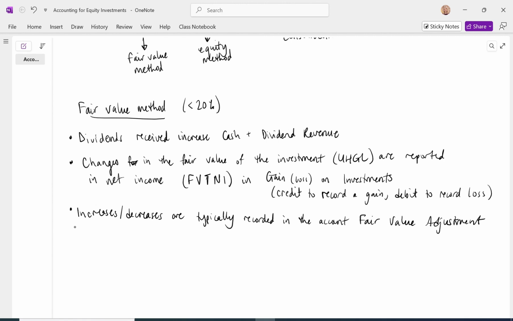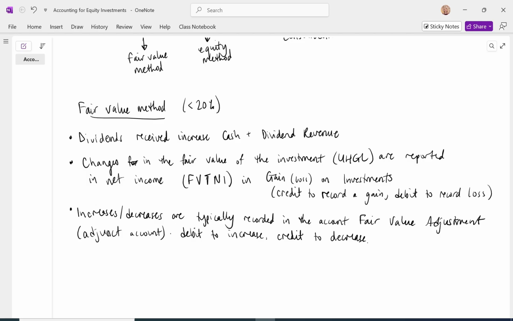And that fair value adjustment account is known as not a contra asset, but an adjunct account. Because the investment account carries a debit balance because it's an asset, the fair value adjustment also has a normal debit balance. In other words, if the fair value increases, we record a debit to the fair value adjustment account. And if the fair value decreases, we record a credit to reduce the fair value adjustment account.